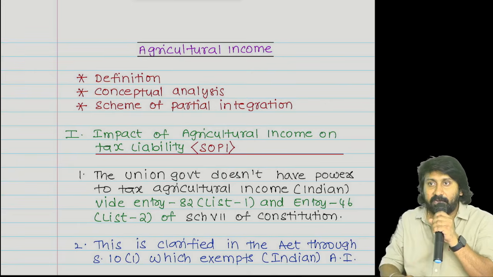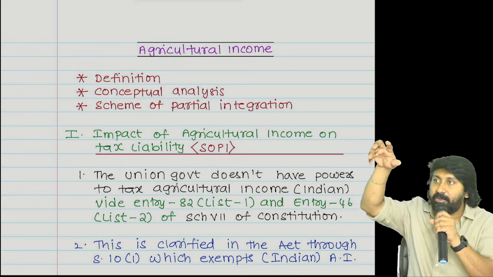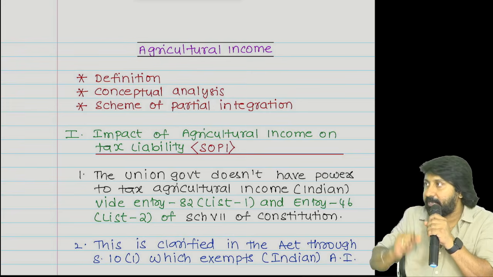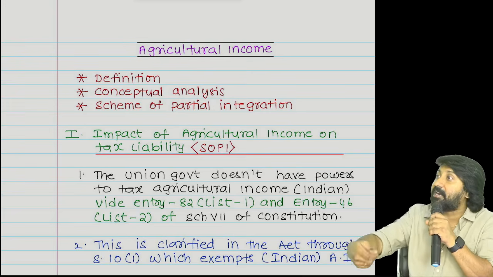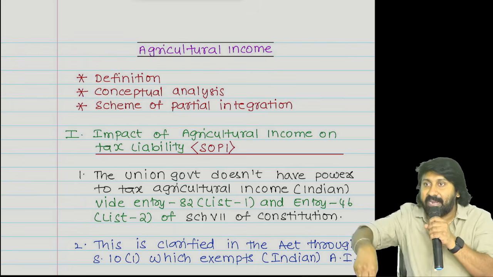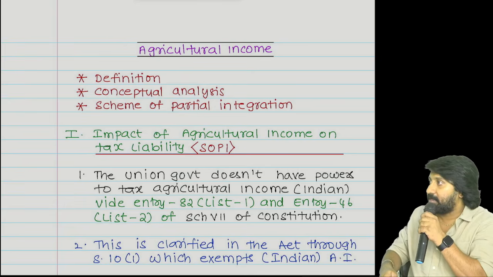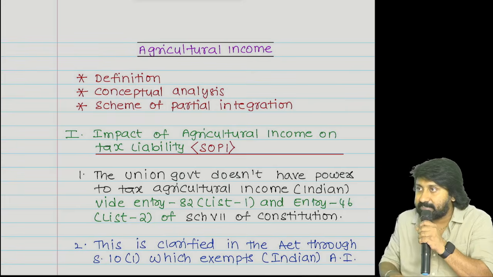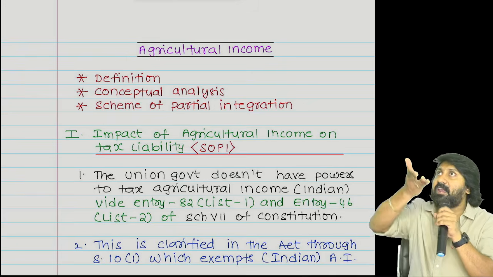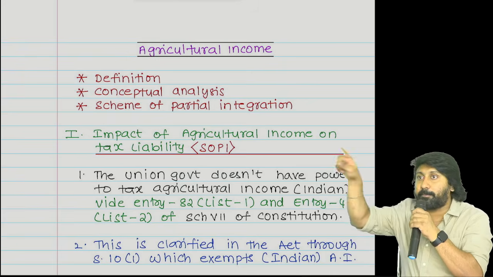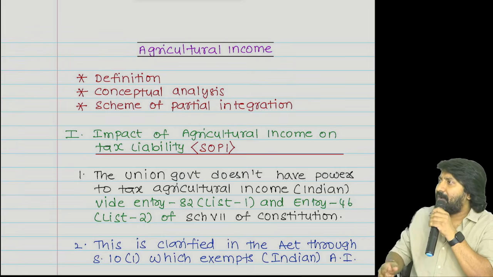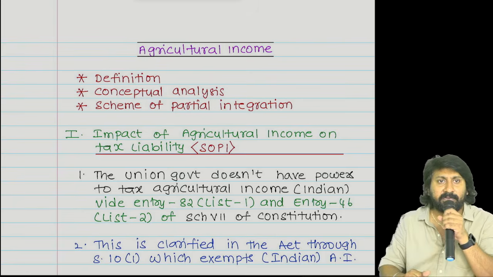Agricultural activity. Tractors and other machines are employed in the farmland to plow the land. Agricultural activity. Labor came inside and started working on that. Agricultural activity. Sowing the seeds inside the land. Agricultural activity. Watering the land on a regular basis. Agricultural activity. Like this, if I tell, in India, how many kinds of agriculture are there? Infinite possibilities are there. Hey, I am talking to you, everyone. How can I define infinite possibilities in a definition?